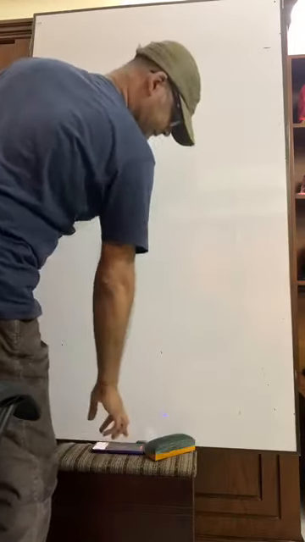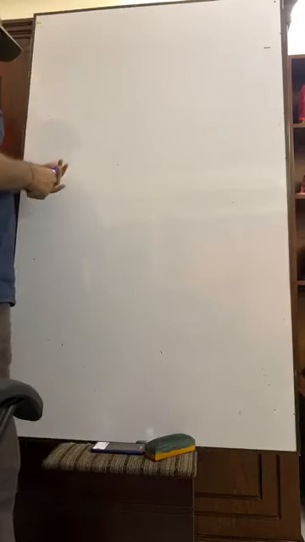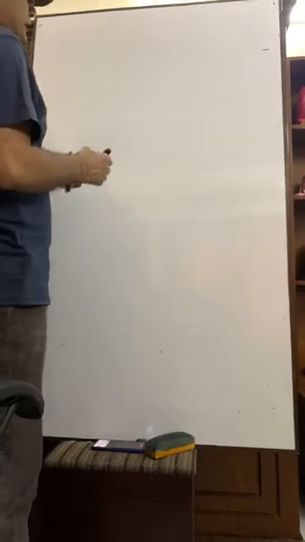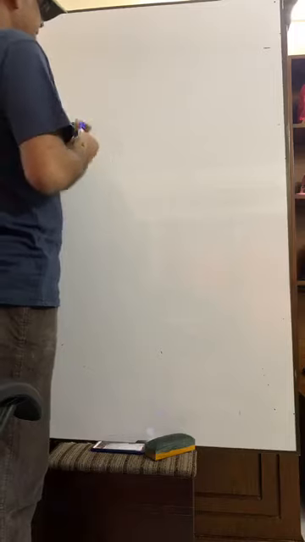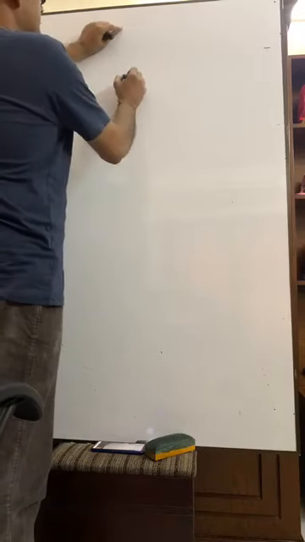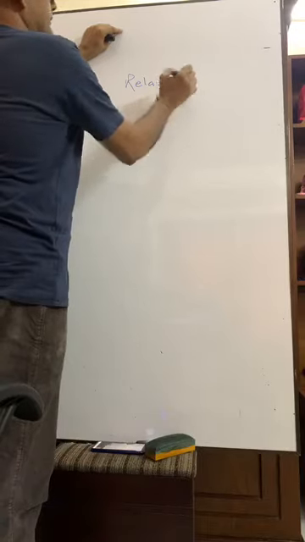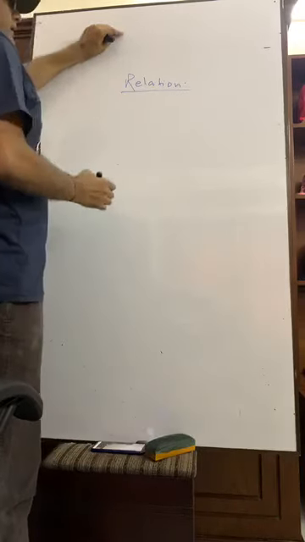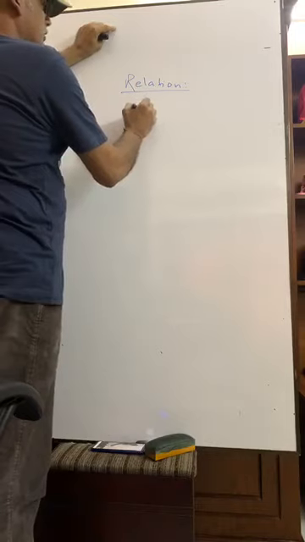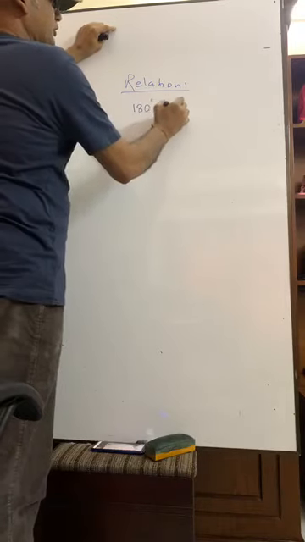Now, the relation between them: we all know 180 degree equals to pi radian.